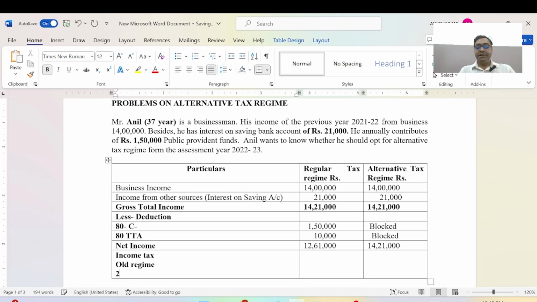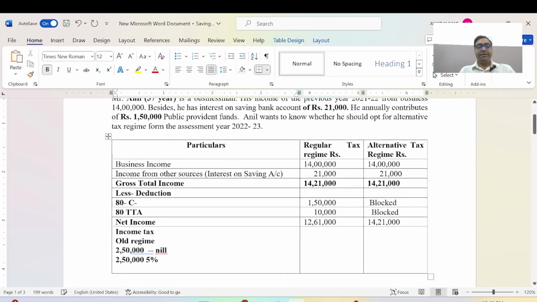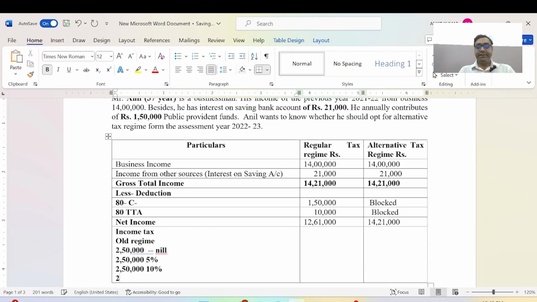In the old regime the first 2,50,000 is nil. The next 2,50,000 will be 5%, the next 2,50,000 will be 10%, and the next 2,50,000 will be 15%.